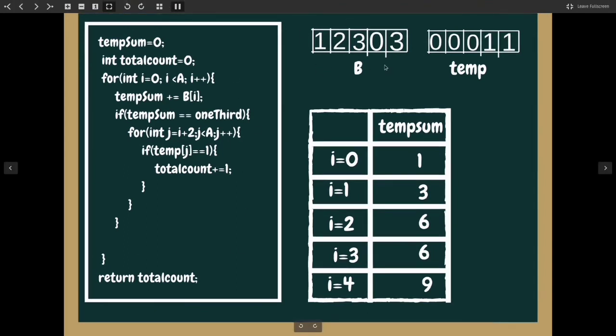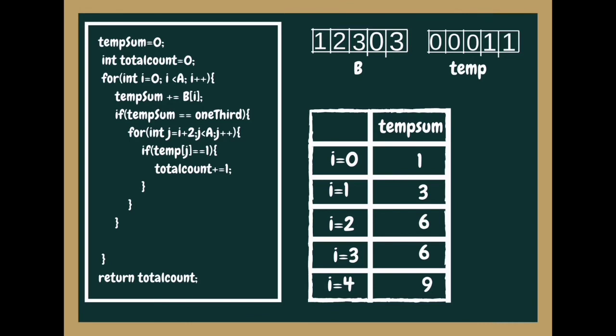This was our input array, this was our temp. So what we are doing, we reset the temp sum to 0. We are keeping a total count, that is the total number of possibilities of having 3 partitions with equal sum. We are iterating from the front, keeping one temp sum, that is sum from the beginning, and wherever the temp sum equals 1/3, that is we got the first partition, our first division, then we are keeping one gap and starting from I plus 2.